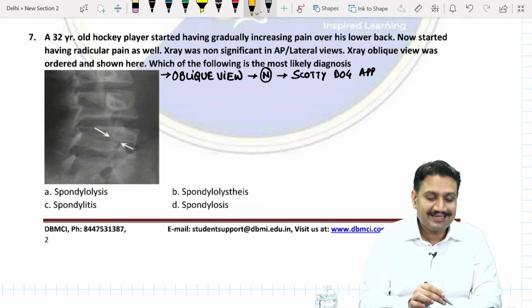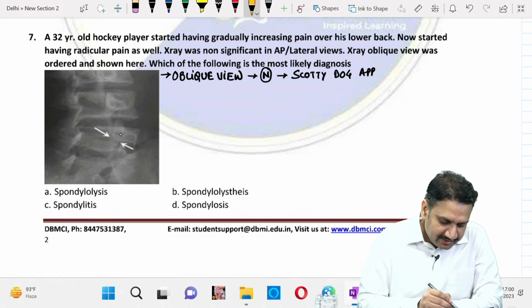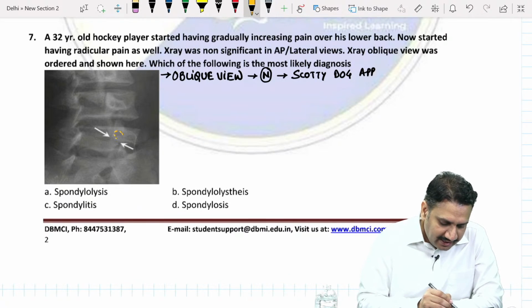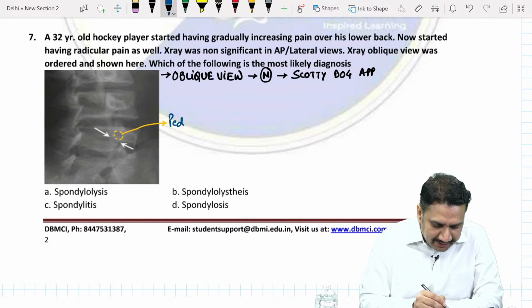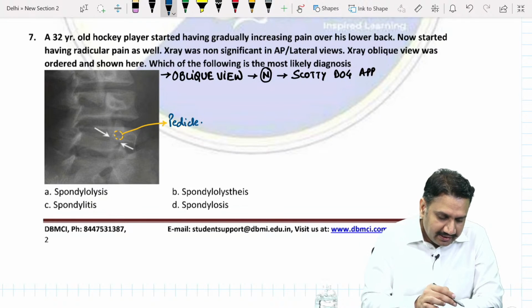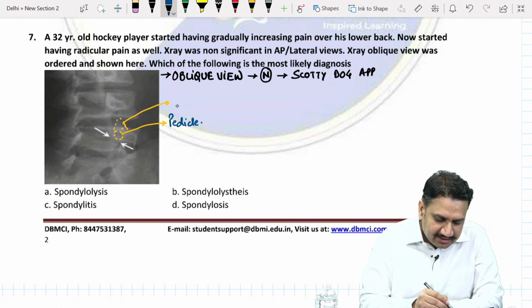In the Scotty dog appearance, each part of the dog is formed by some part of the vertebra. For example, the eye of the dog is made by the pedicle, correct? The upper ear is made by the superior articular facet.